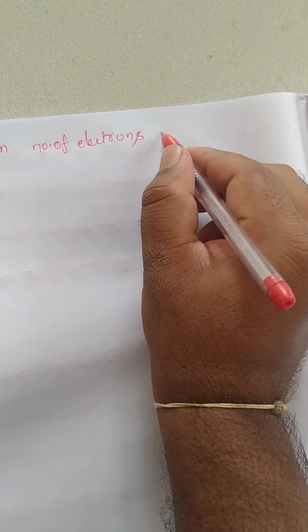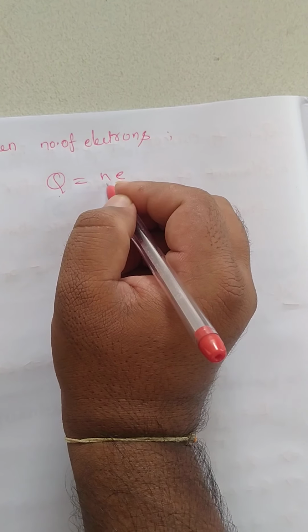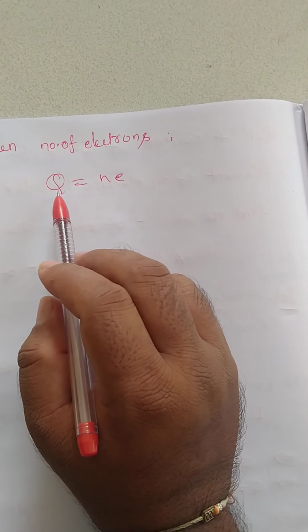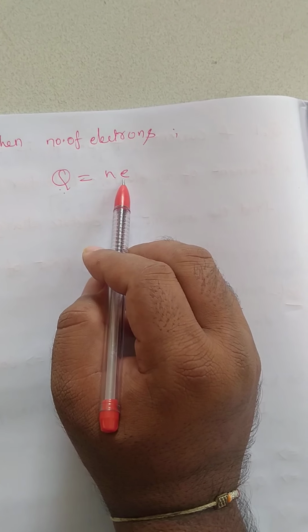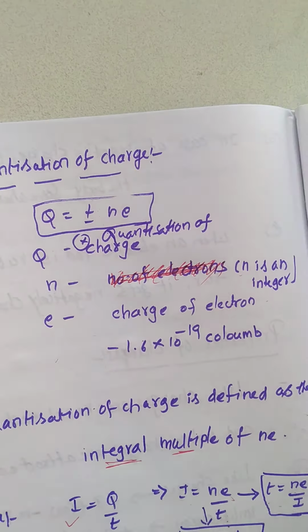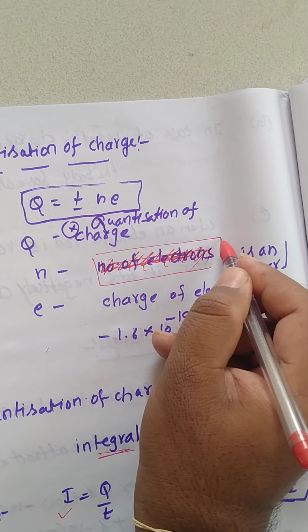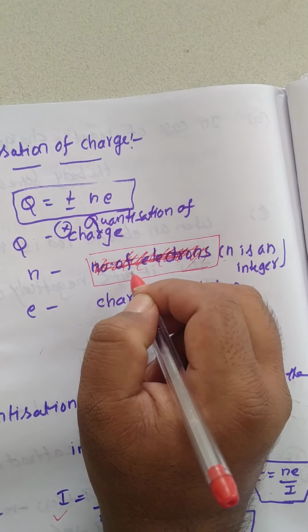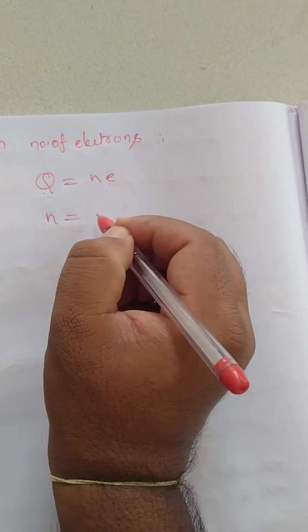For that, I am directly taking the formula Q equal to Ne, right? Here Q is the charge, N is the number of electrons, and e is the charge of an electron. Q means 1 coulomb, e means the charge of an electron, 1.6 into 10 to the power of minus 19 coulombs, and N means the number of electrons. The number of electrons is an integer. So I will substitute now: N equal to Q by e.